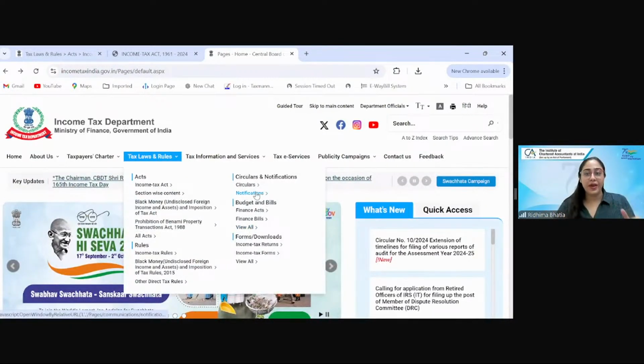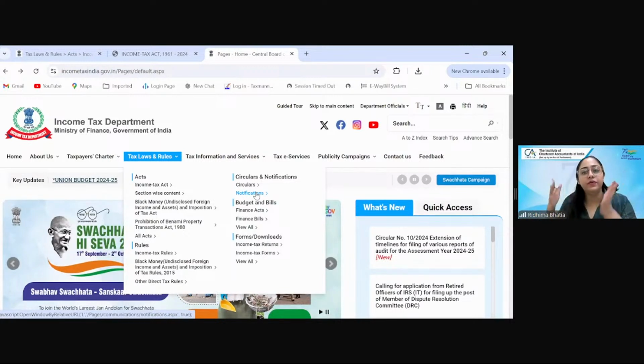Now, whenever you are reading, your study material comprises not only the content of the act, it comprises the amendments also, which are through finance bill, but along with that, it has rules. Income Tax Rules 1962. Now, why Income Tax Rules 1962? Act may tell what is to be done. Rules will tell how it is to be done. Sometimes rules will tell you which form you have to refer, what is the procedure to carry it out.